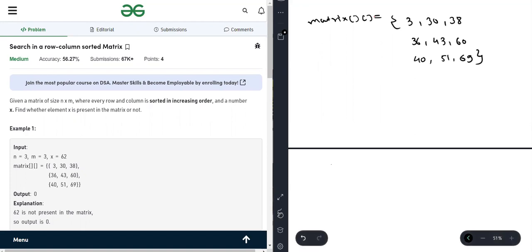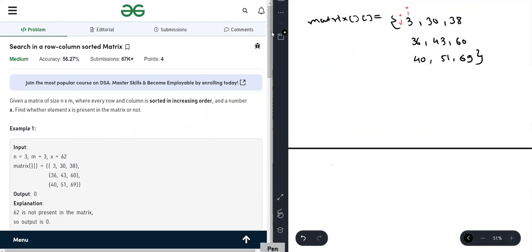If you remember, I told you the first method is brute force, means we can do a linear search. In linear search, we use two loops, and based on the two loops, we just find the element. If we find the element, then we return one means true, otherwise zero means false. So that's our first approach.